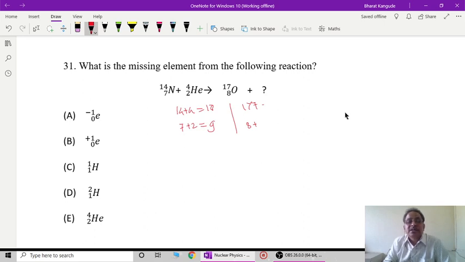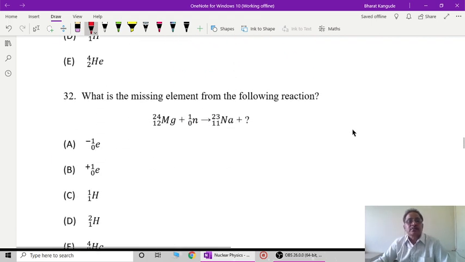So naturally 1 is less on the right hand side compared to the left hand side, so this is 1, and here also 9 and 8, this is 1, and we know that having proton number 1 and nucleon number 1, this is a proton, or that is the hydrogen nucleus, 1H1. And therefore amongst the given options, 0e-1, 0e+1, 1H1, 1H2 deuterium, and this is He4 for helium nucleus. So this C is the correct answer in the given nuclear reaction.